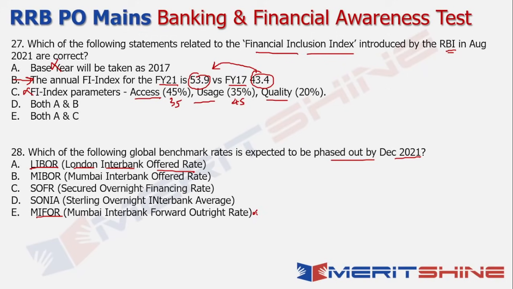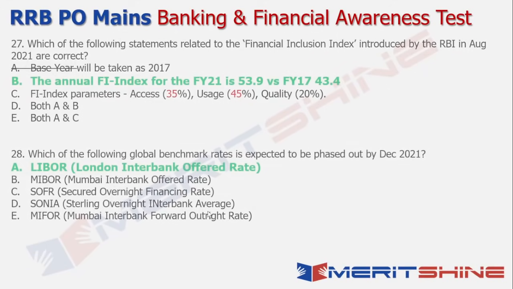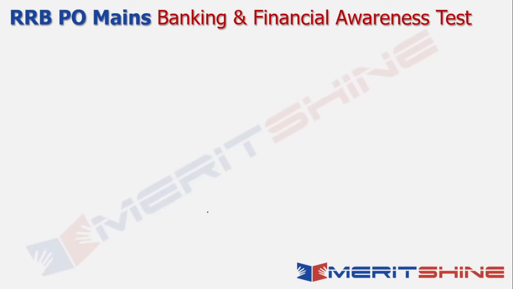And which are the alternative reference rates which are essentially going to be taken over as a replacement for LIBOR? That is basically SOFR and SONIA. So SOFR refers to your Secured Overnight Financing Rate, and SONIA refers to your Sterling Overnight Interbank Average. So these are the additional alternative reference rates that are expected to take over, or let's say replace LIBOR, right? So those were the answers in this case, right? So let's move on to the next set of questions now.